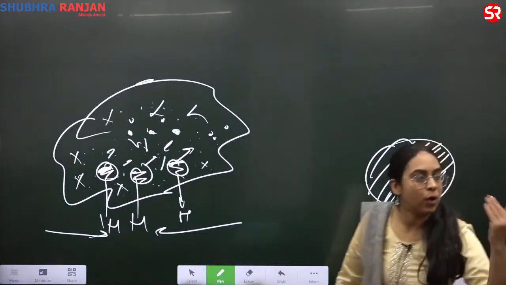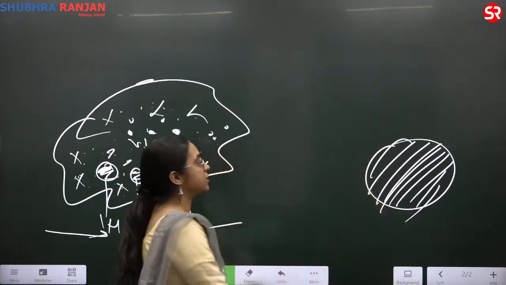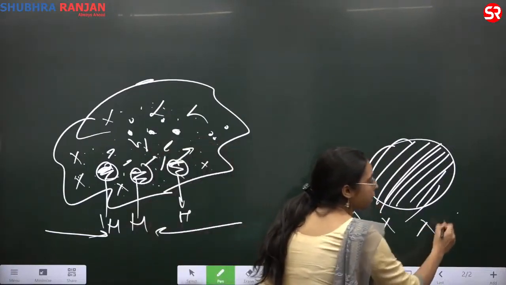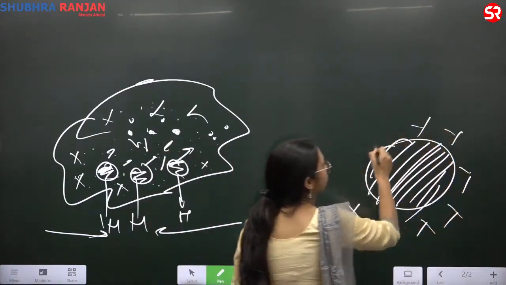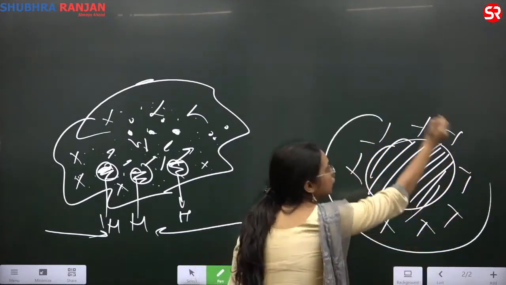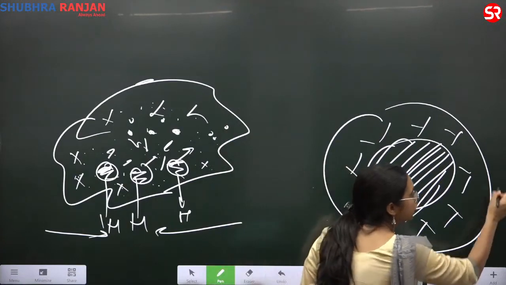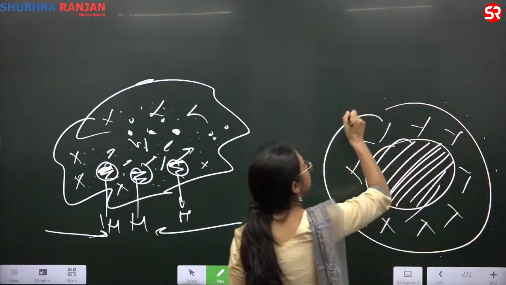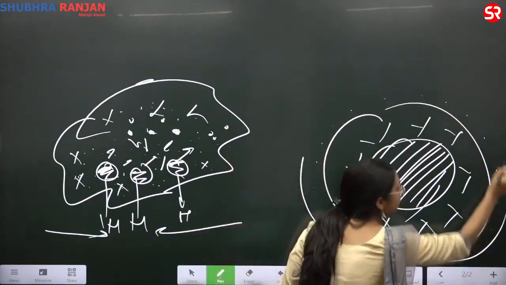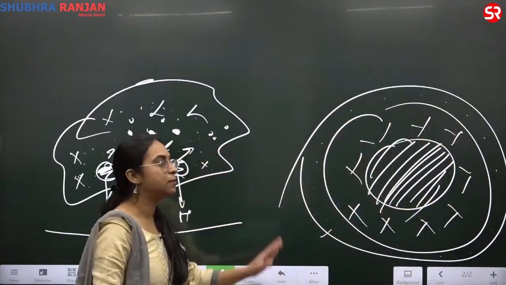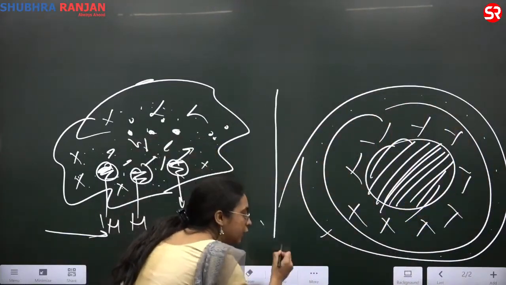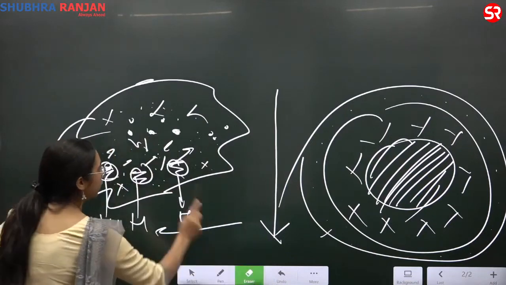Then somewhat lighter elements, somewhat lighter minerals, somewhat lighter compounds, that will fall second. The third that falls is further lighter minerals, compounds and elements. So this becomes what? Your interior of the earth. As you move in the earth,